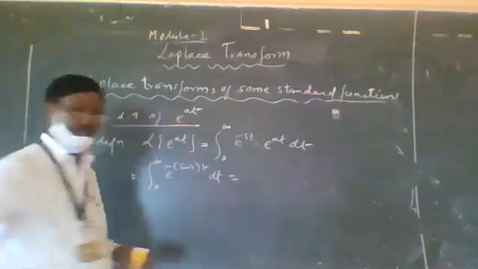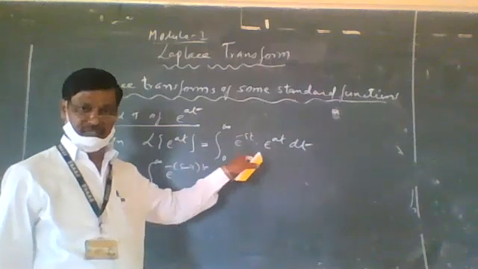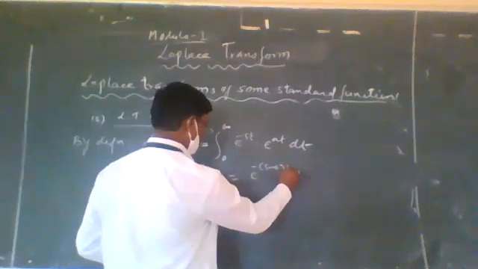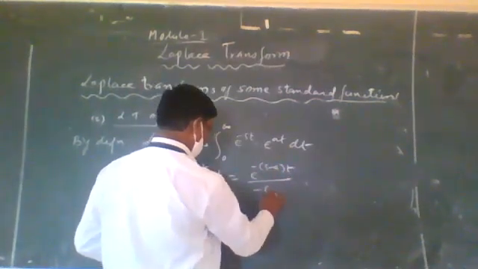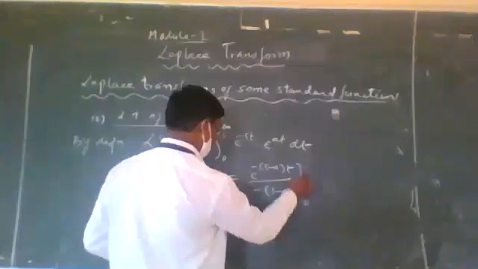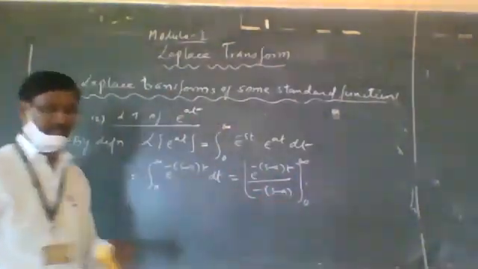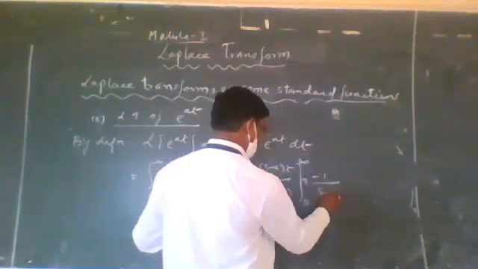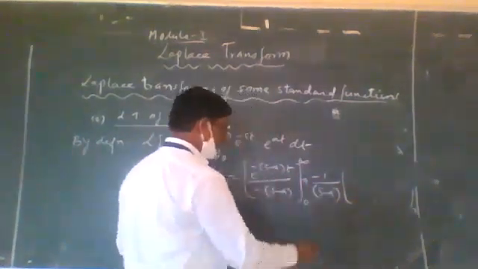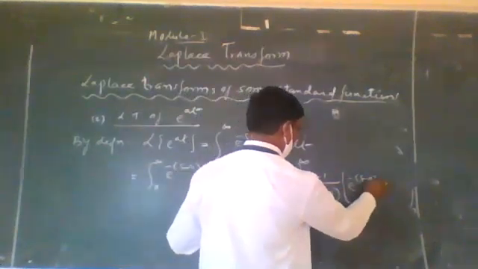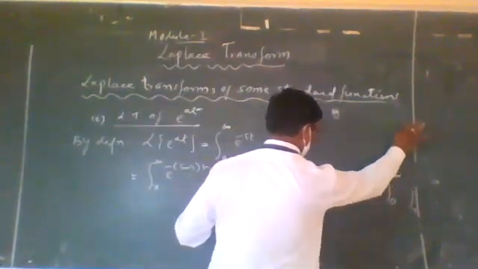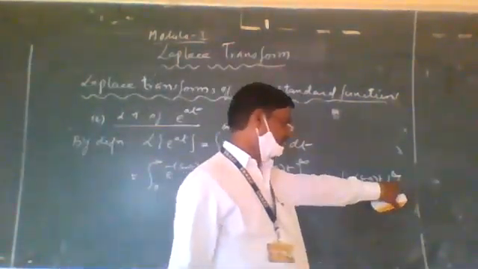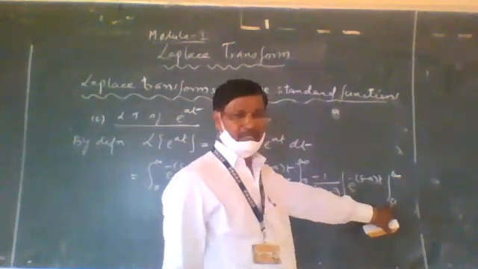Now we can integrate e raised to minus (s minus a) t with respect to t. It becomes e raised to minus (s minus a) t divided by minus (s minus a), from 0 to infinity. Now again we take the constant outside, so it becomes minus 1 divided by (s minus a) into bracket e raised to minus (s minus a) t from 0 to infinity. Now you apply the limits, where t equal to infinity is the upper limit, and t equal to 0 is the lower limit.